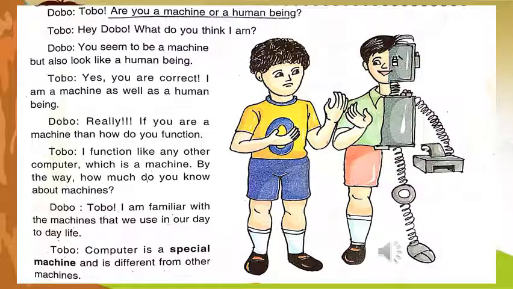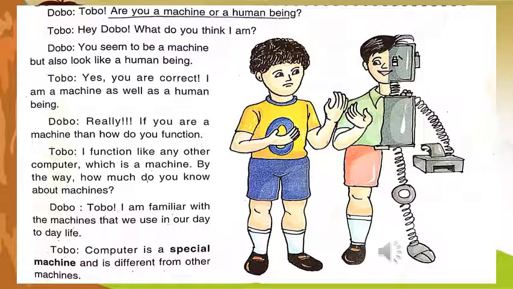Now let's start. Here are two friends. One name is Dobo and the second name is Tobo. Let's see what they talk. Dobo says, Tobo, are you a machine or a human being? Then Tobo says, Hey Dobo, what do you think I am? Then Dobo says, You seem to be a machine but also look like a human being. Then Tobo says, Yes, you are correct. I am a machine as well as a human being. Then Dobo says, Really? If you are a machine, then how do you function?